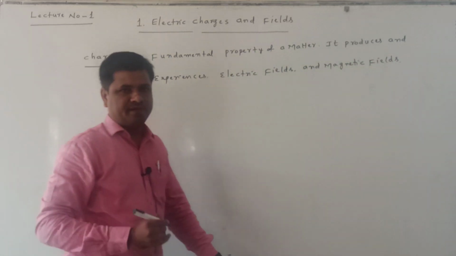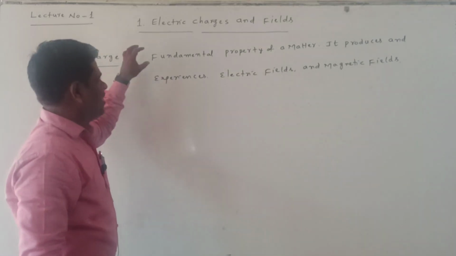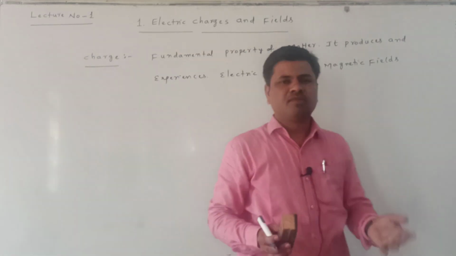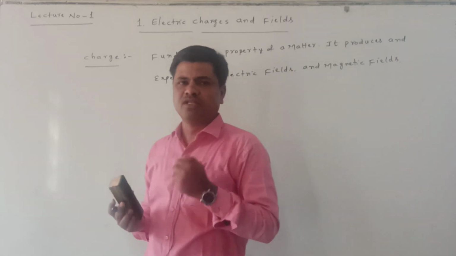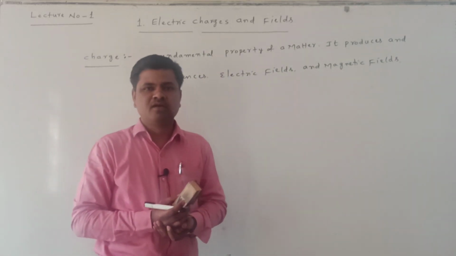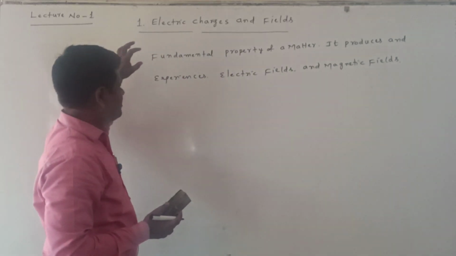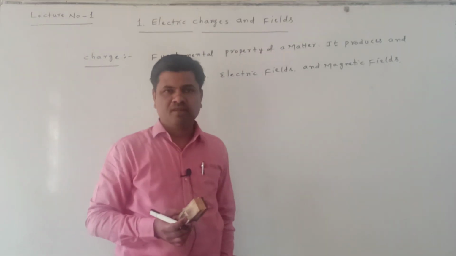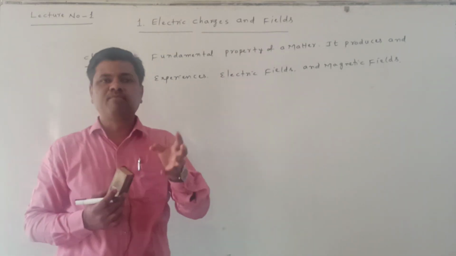What is the meaning of this? See here, charge is a fundamental property of matter. Mass, we know, is a fundamental property of matter. Similar to mass, charge is also a fundamental property of matter. It produces electric fields and magnetic fields.